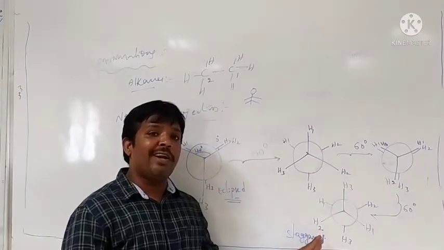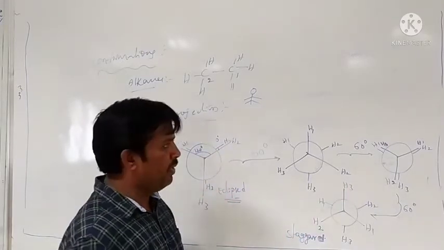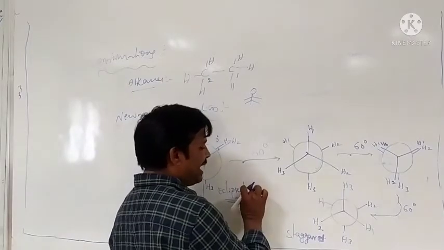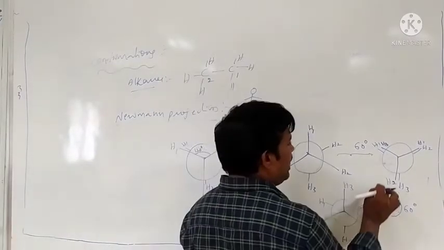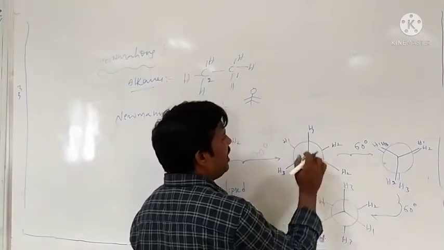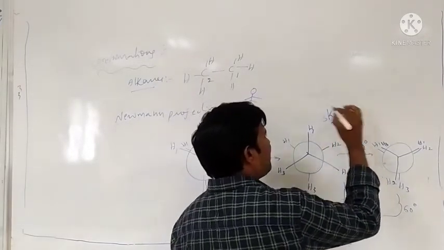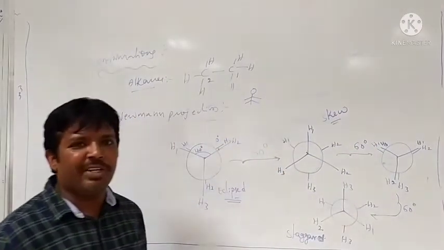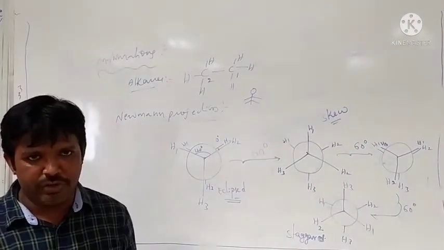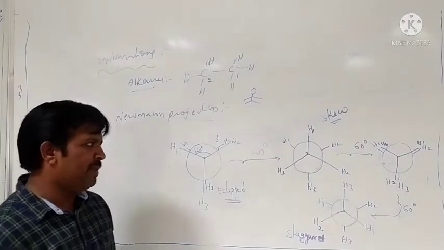That conformation is called the staggered conformation. That means the hydrogens of the two carbons are very far away from each other. In between the eclipsed and staggered, the intermediate is called the skew conformation or gauche conformation.